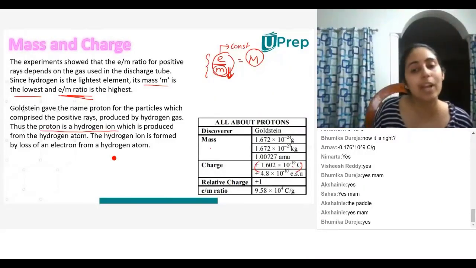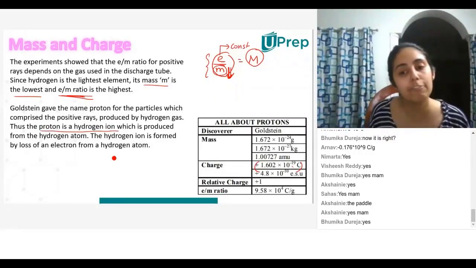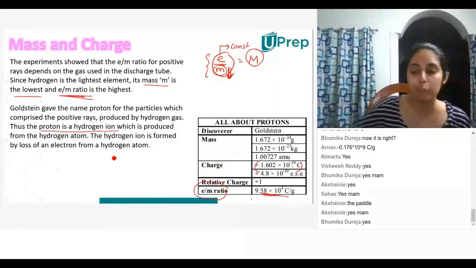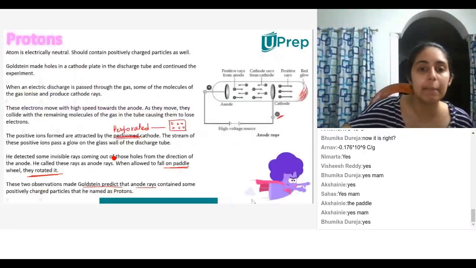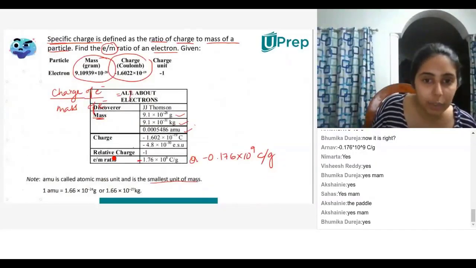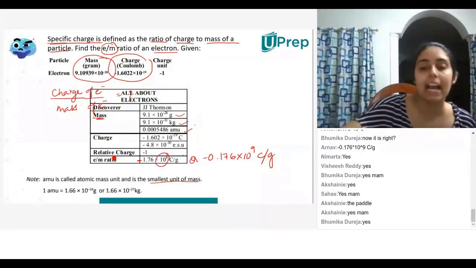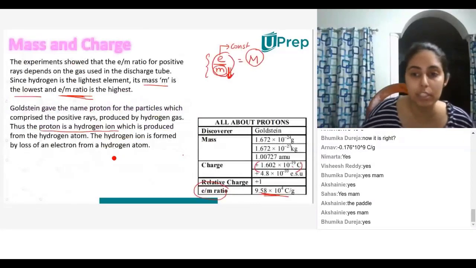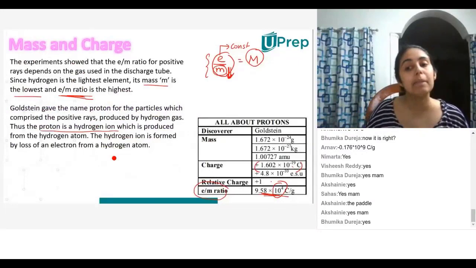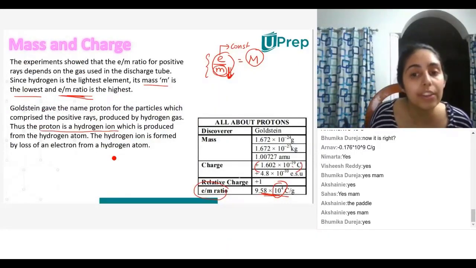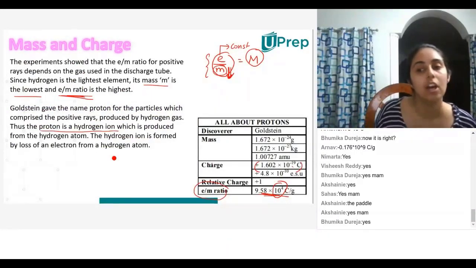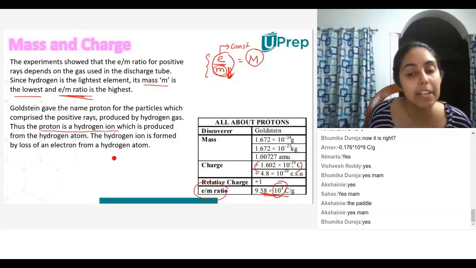If you calculate the E by M ratio of a proton, you will get this answer. Notice that the E by M ratio for the electron was 10 to the power 8, and over here, the E by M ratio is 10 to the power 4. Why? Because the mass of a proton is more than the mass of an electron. That is why the E by M ratio is lower in case of the proton.